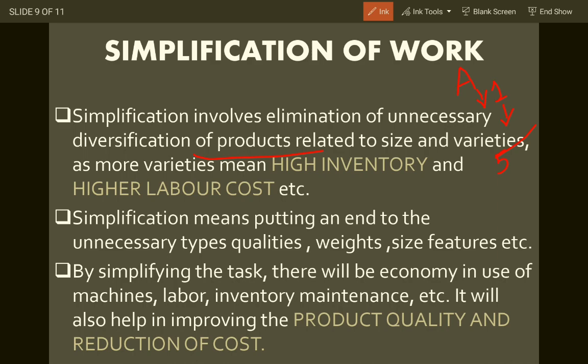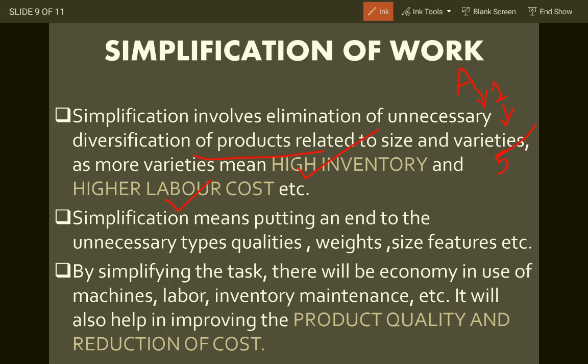Okay, simplification involves elimination of unnecessary diversification of product related to size, variety, or more variable like high inventory and high labor cost. High inventory. What is inventory? Inventory, I would say, refers to the raw material. Inventory like semi-finished, raw material as well as finished goods, all come in inventory.